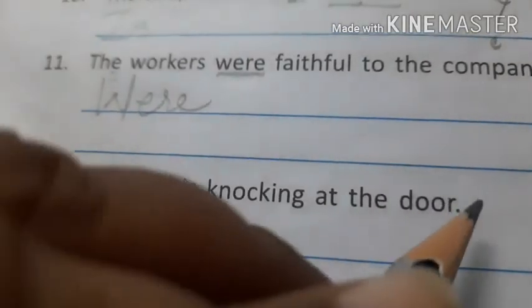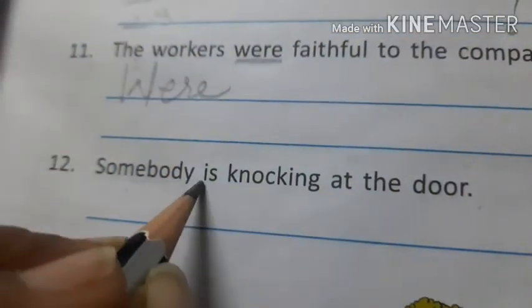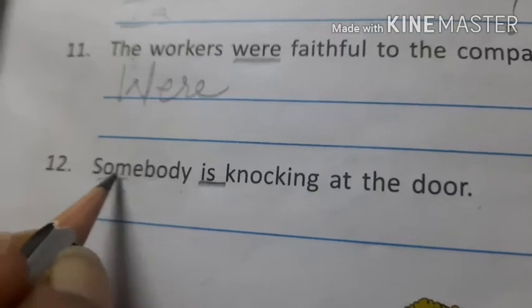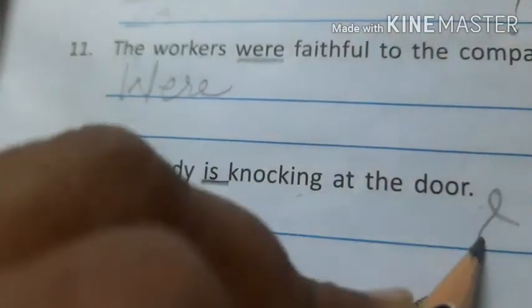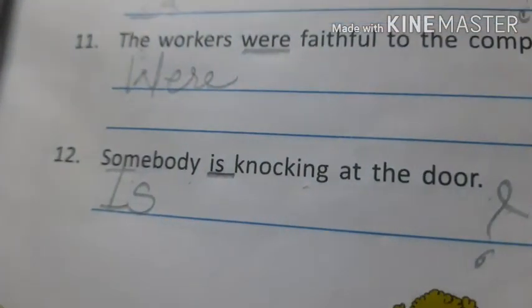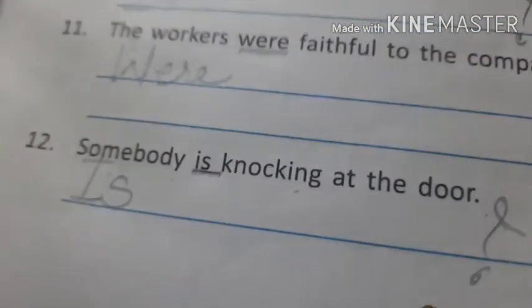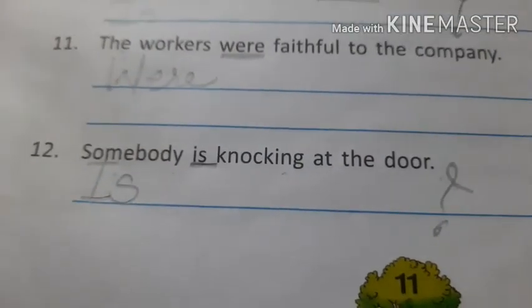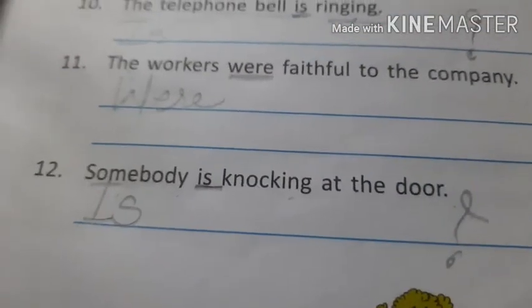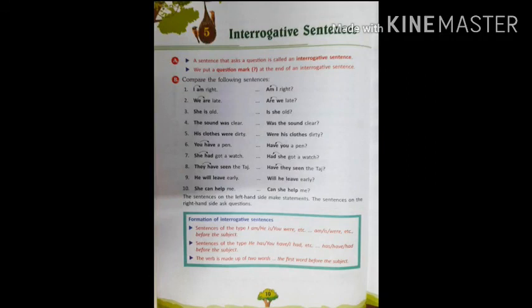Somebody is knocking at the door. So is this going to be at the first position? Is this the verb? Is somebody knocking at the door? Question mark, because nowadays nobody comes at our place, right? We don't have guests nowadays, right? So that is going to be the question. Is somebody knocking at the door? And a question mark. So I hope now we are clear with how to make interrogative sentences.